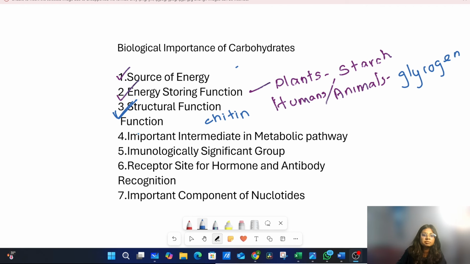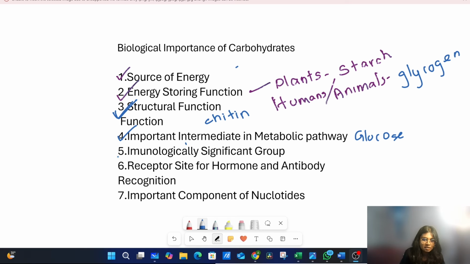Carbohydrates act as important intermediates in metabolic pathways, especially glucose. It acts as a central compound in many metabolic pathways, like glycolysis, Krebs cycle and gluconeogenesis. Actually, we will be talking about these pathways later in detail. For the moment, just remember that carbohydrates, especially glucose, act as important intermediates in metabolic pathways.